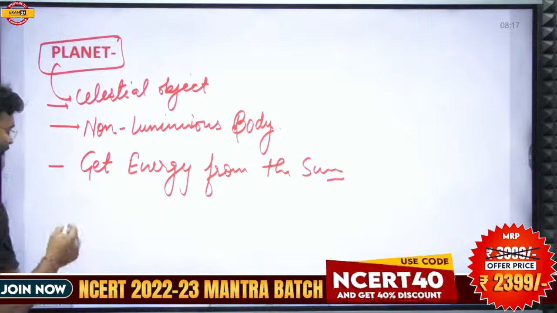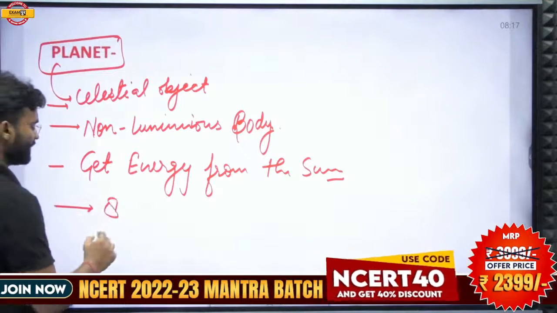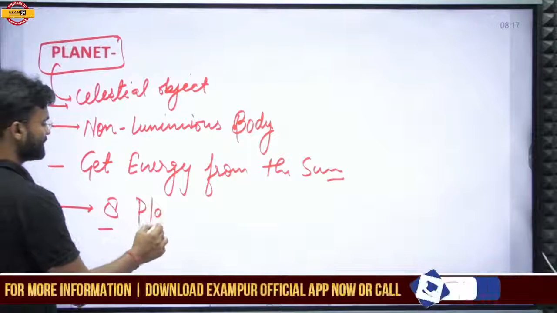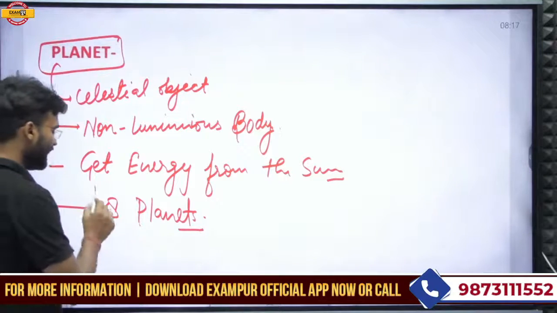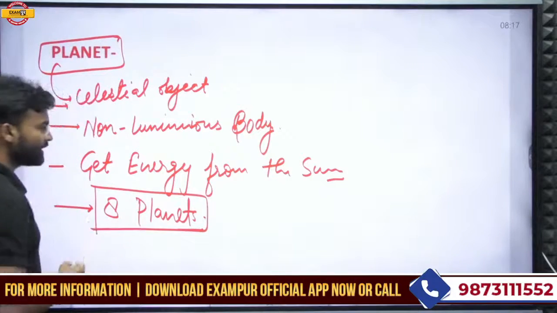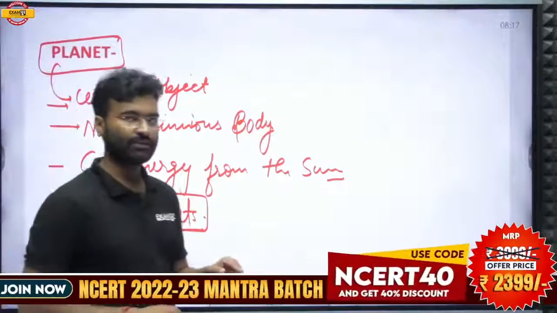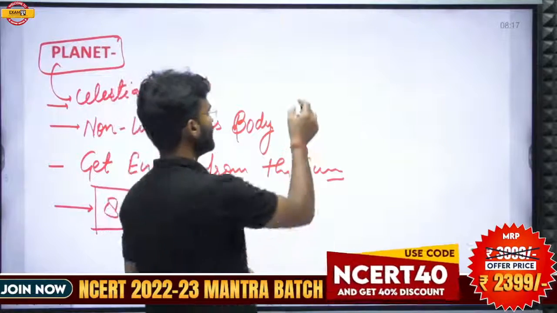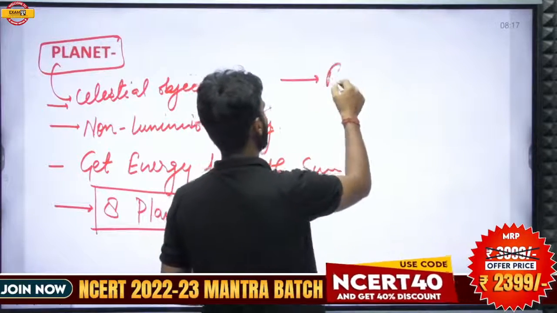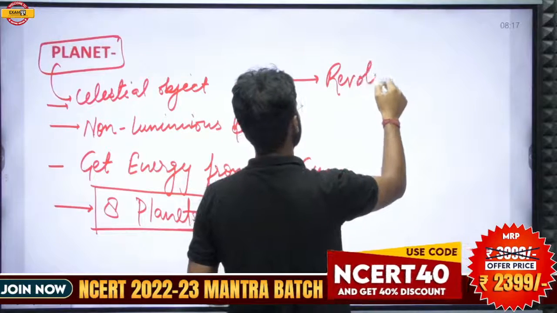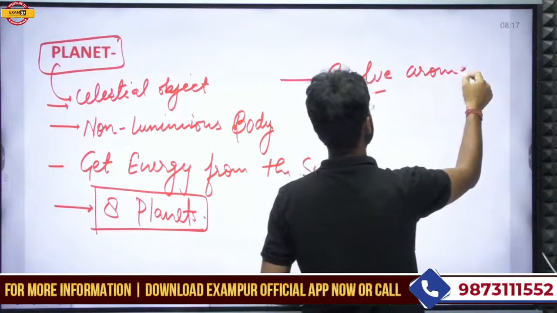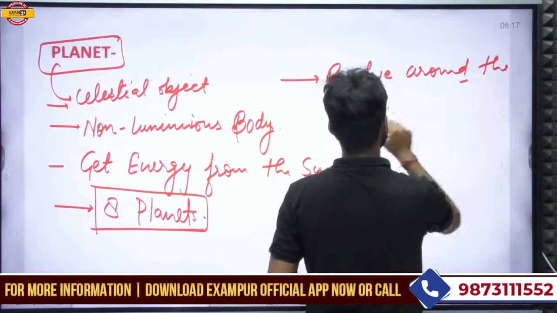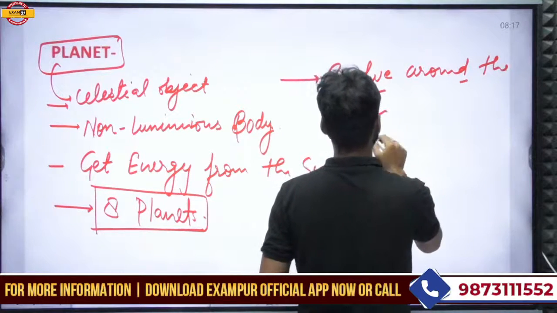At the present time in our solar system, there are 8 planets existing. Another main feature is that the planets revolve around the sun. They always revolve around the sun